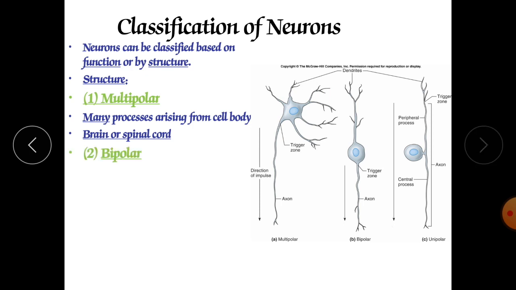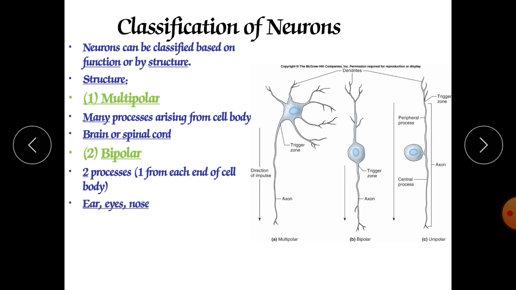Bipolar neurons have two processes, one from each end of the cell body. So this is a cell body, and from each end we have a process, from here and from here. Especially you will find this in the eyes, nose, and ears, so it is called bipolar. As we know, we have two eyes, so from two eyes simultaneously we get the signals centrally. In the ear and the nose also. So it is the example of a bipolar neuron.